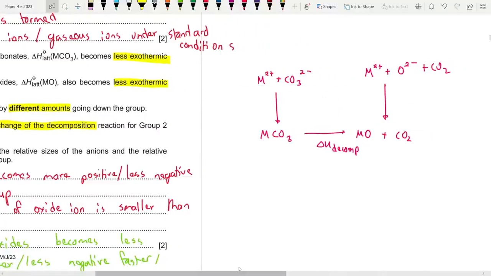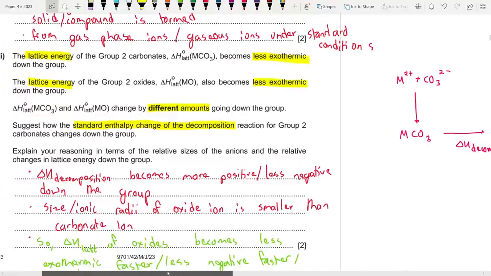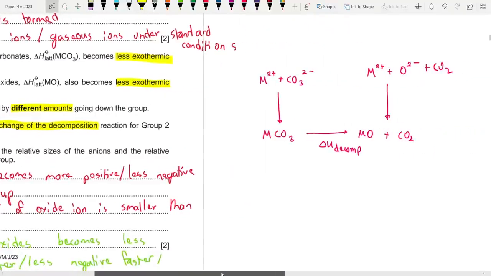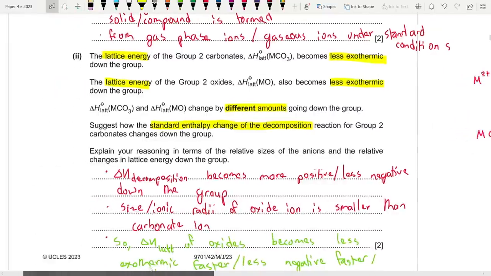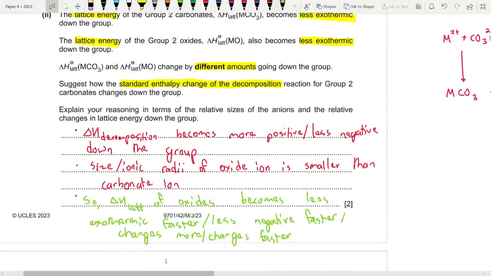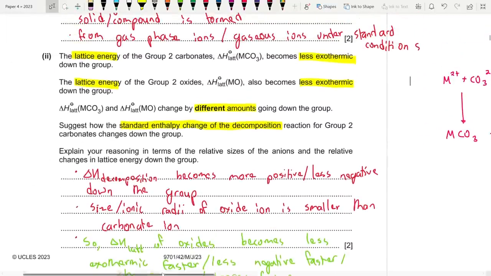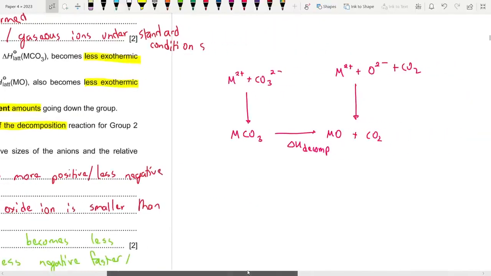All right, so here's the thing, the lattice enthalpies don't fall at the same rate. One just falls faster, mainly due to the size. Just think about the carbonate anion. It has 3 oxides as well as 1 carbon, while the oxide ion only has 1 oxide. As a result, the oxide must be smaller than the carbonate ion, so it can attract the cation more strongly compared to this. But since the carbonate is bigger, the attraction for the cation will be lower.